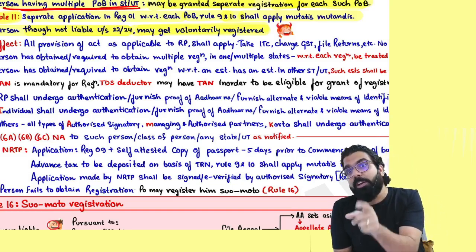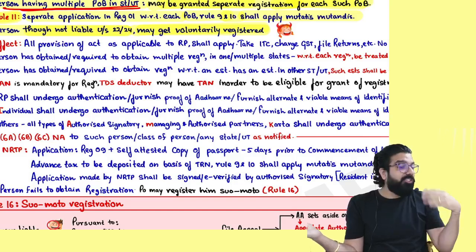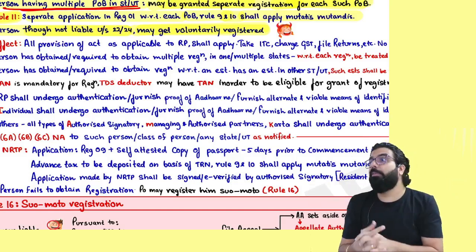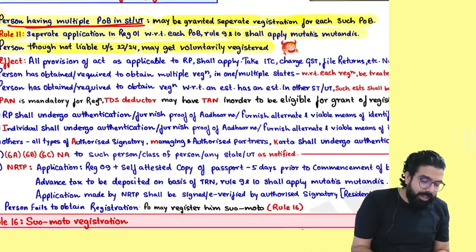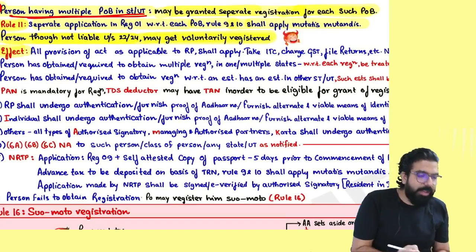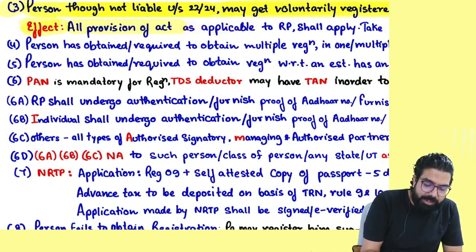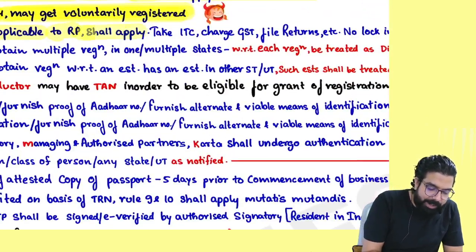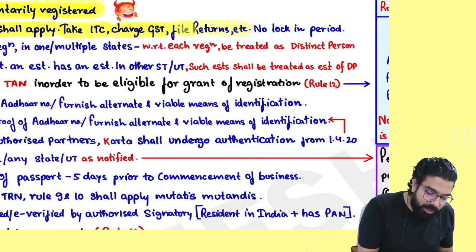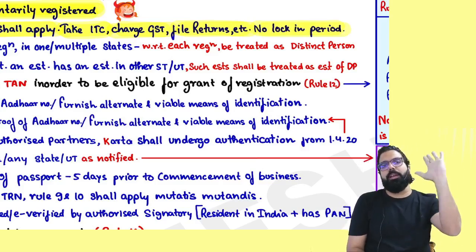And as a registered person, you have to do all the things that a registered person must do, like take ITC, charge GST, set off, pay the balance, and file the return. Everything has to be done because you are now a registered person. So a person though not liable under section 22 or 24 can get registered voluntarily. What are the effects of becoming voluntarily registered? All the provisions of the Act applicable to a registered person shall apply to you. It means you can take ITC, charge GST, file your return, and there is no lock-in period. If you took voluntary registration today, tomorrow you can cancel if you want.